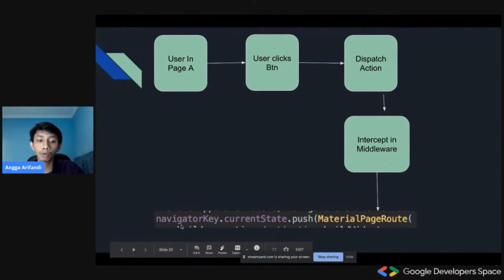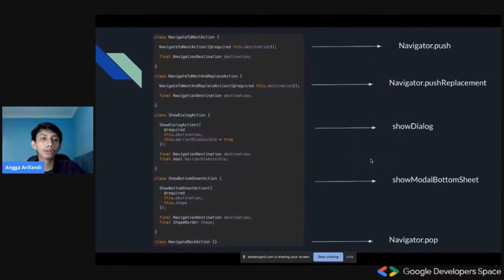So we would have all of this navigator key, the current state dot push everywhere inside the middleware. So we should make some definition on what navigation action could be done inside this scheme. So I define some actions right here.